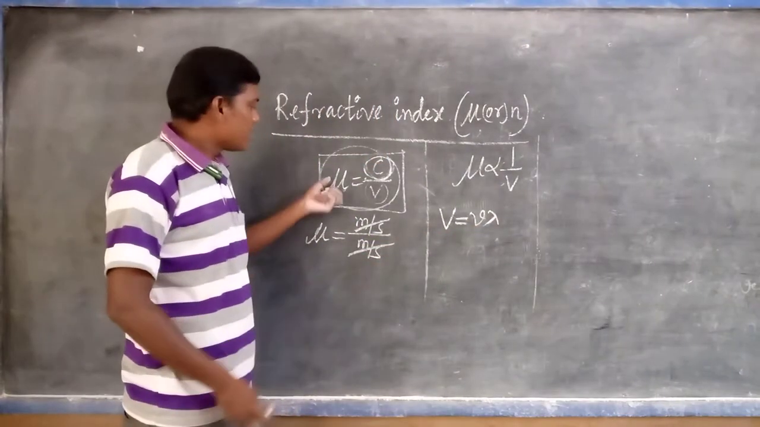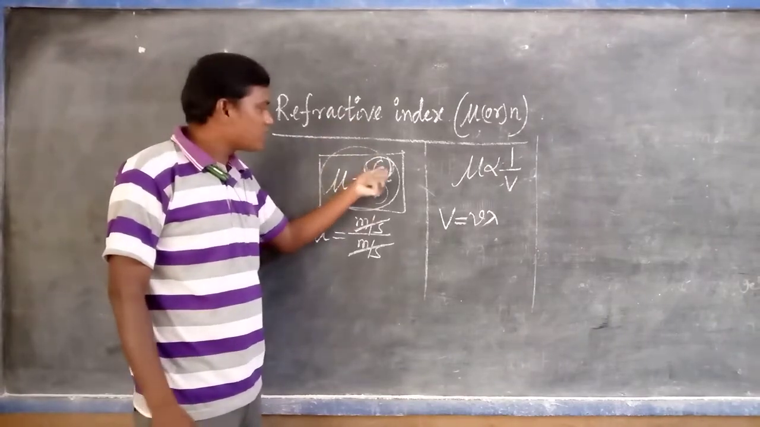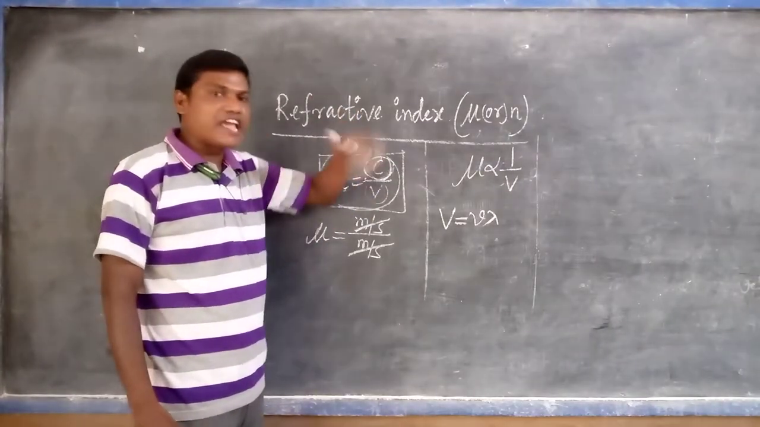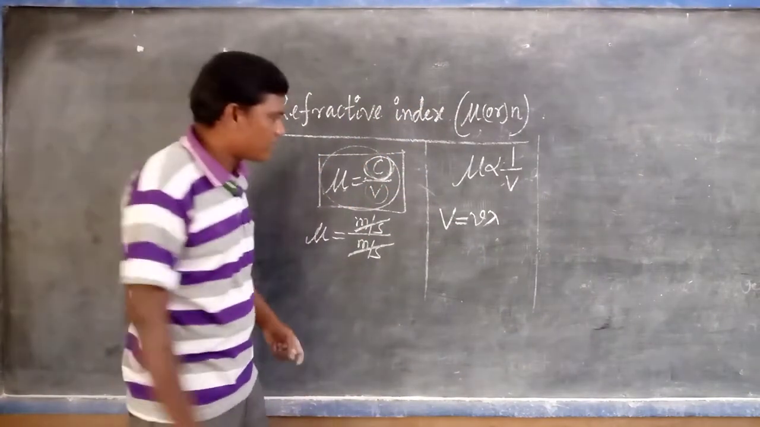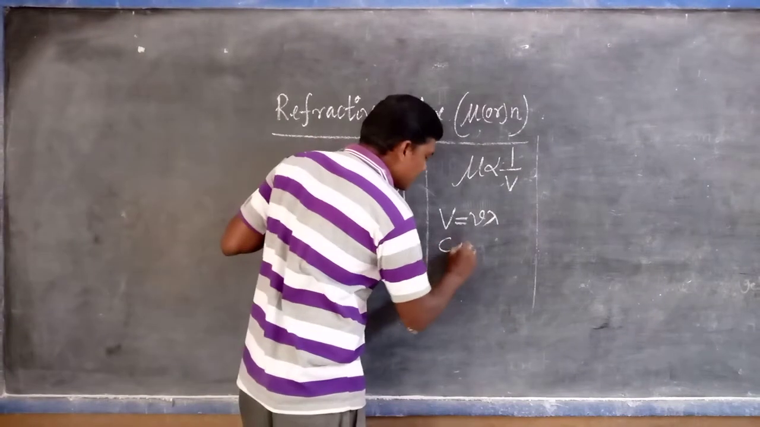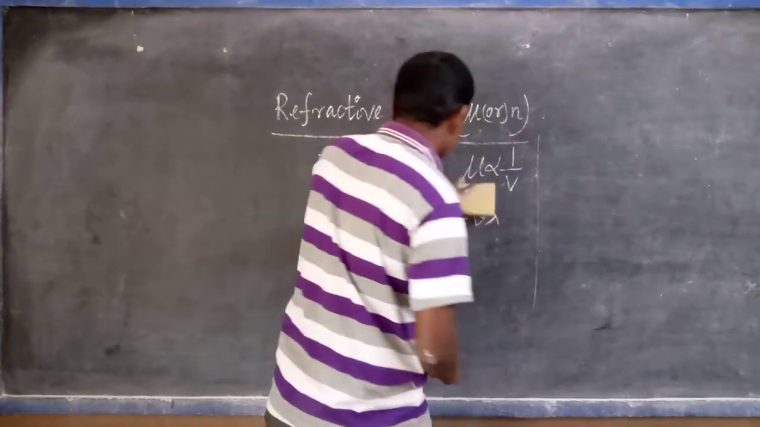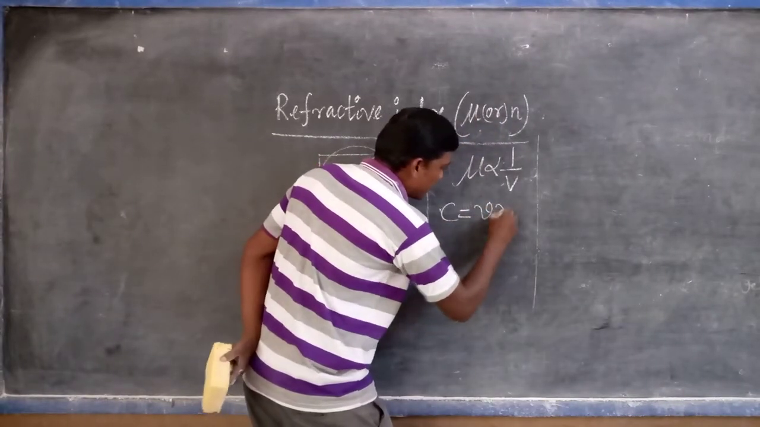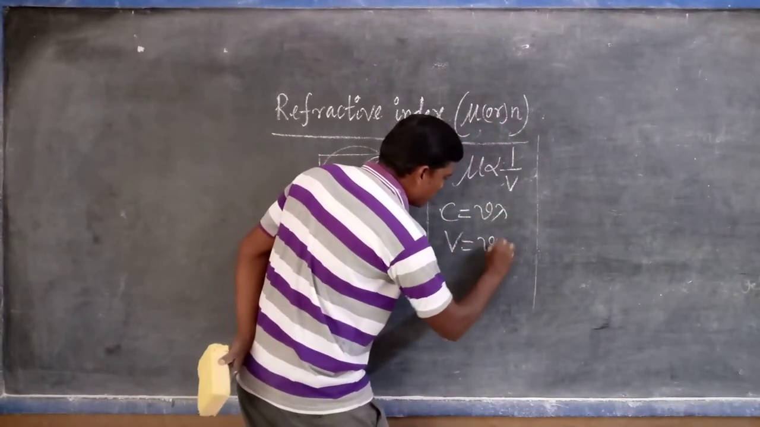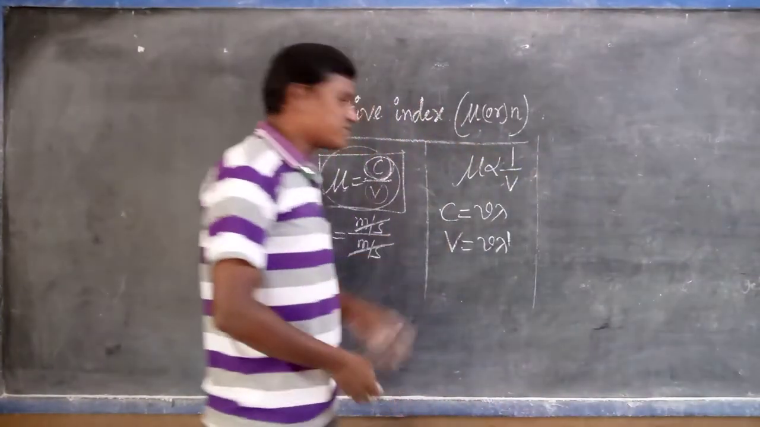Okay. But here in the formula of refractive index, how many velocities are we considering? The first one is the speed of light in air or vacuum, and the other is the speed of light in the given medium. That's why C is considered here. C = nu lambda, V = nu lambda dash. Let me consider. Okay, so what is the meaning of this?